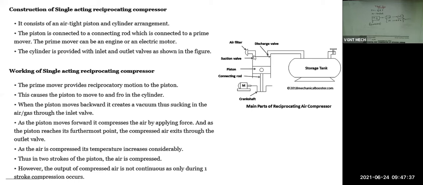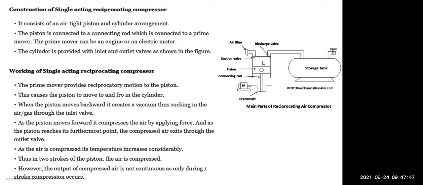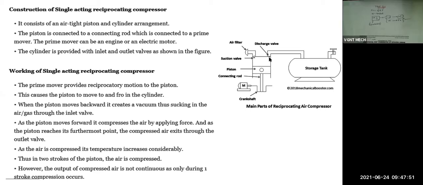Then the inlet valve will close, and when the piston moves upward, it will gradually decrease the volume, compress the air, and the air pressure will increase. Once it compresses the air, the discharge valve, or the outlet valve, will open. Then the compressed air from the cylinder will move through this pipe to the storage tank.